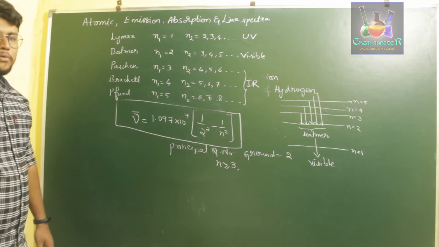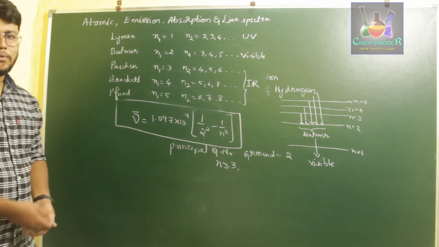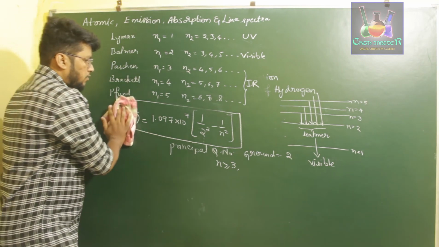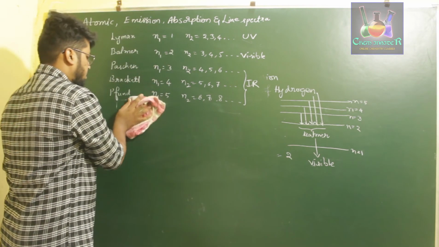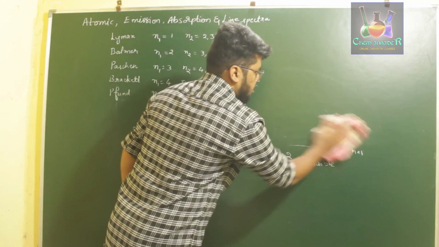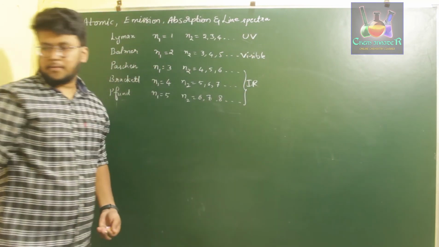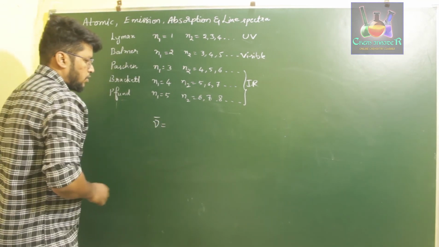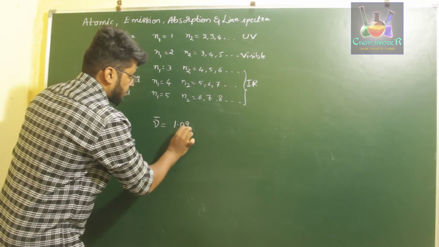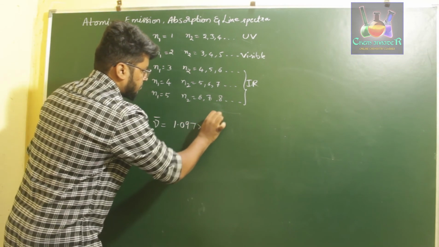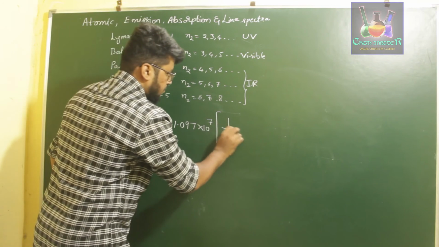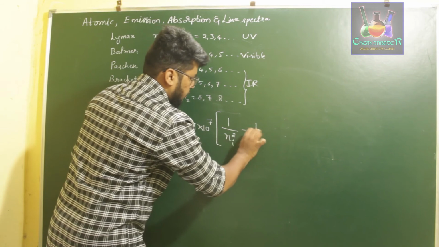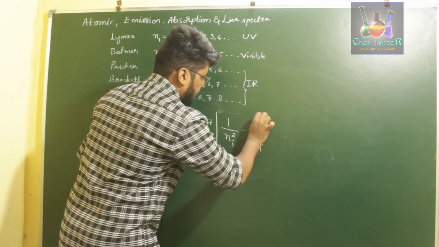Later we came to know that it can be explained by a certain formula. Instead of Balmer's expression, we consider a general expression, the Rydberg expression for the line emission spectrum of hydrogen, which is given by the formula: nu bar is equal to 1.097 into 10 power 7 multiplied by 1 by ni square minus 1 by nf square.